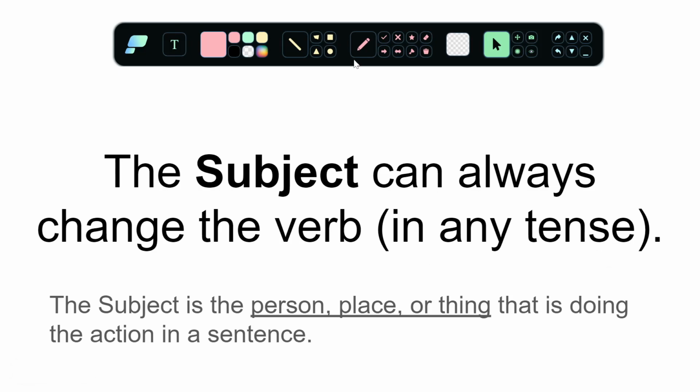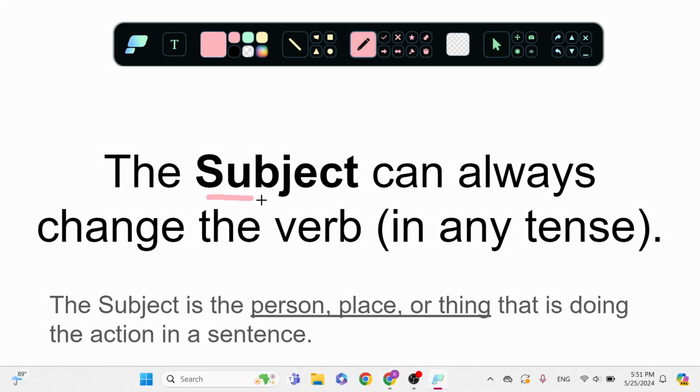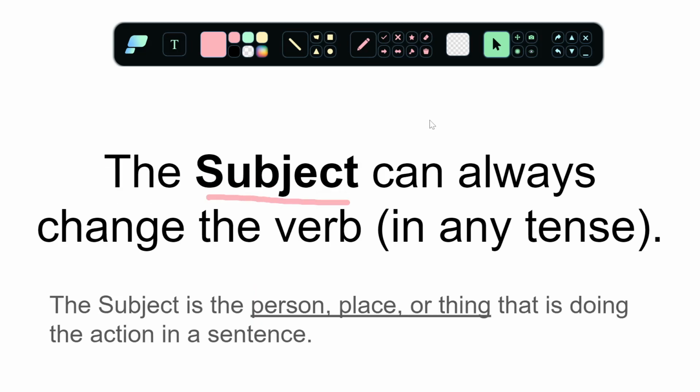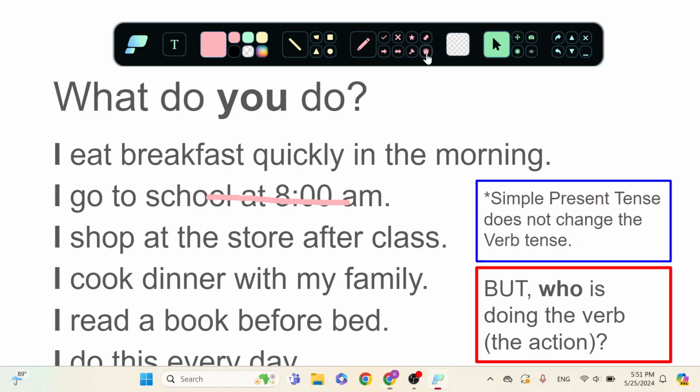So the subject, who is the subject? That is the person doing the action, right? So in this sentence here, what do you do? The subject is you. In this sentence, who is eating? I. Who goes to school?